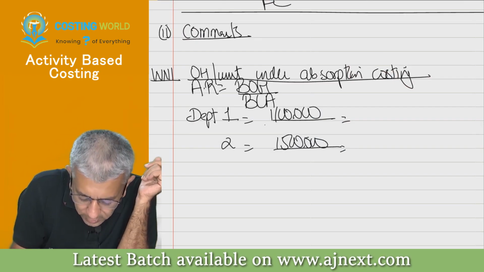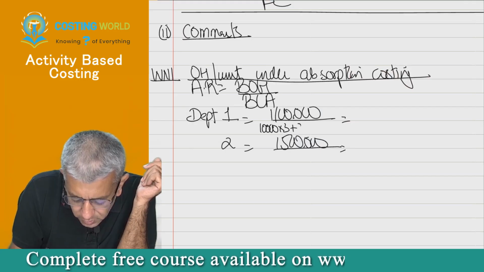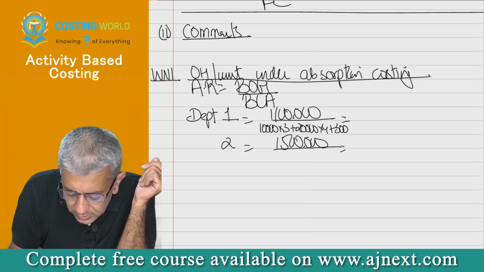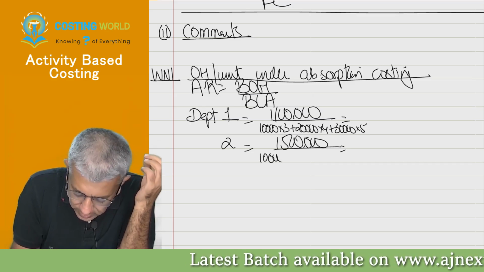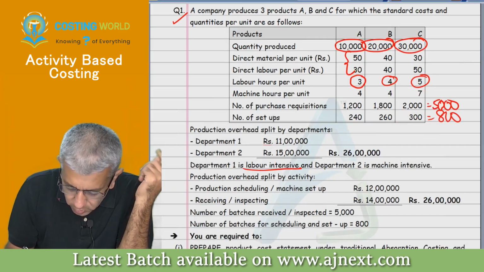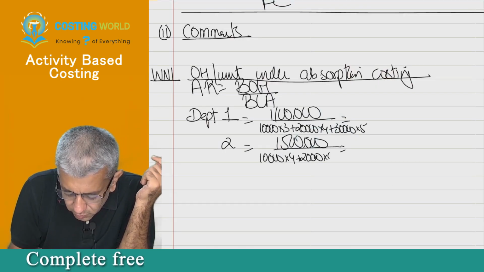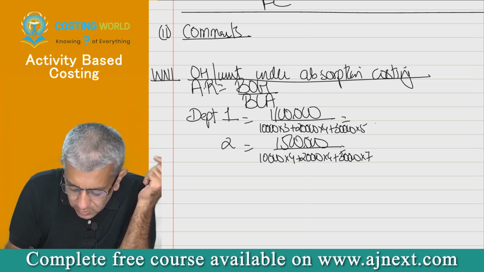Okay, so do one thing. Write down over here a bit small, please. 10,000 into 3 plus 20,000 into 4 plus 30,000 into 5. This is 10,000 into 4 plus 20,000 into 4 plus 30,000 into 7.